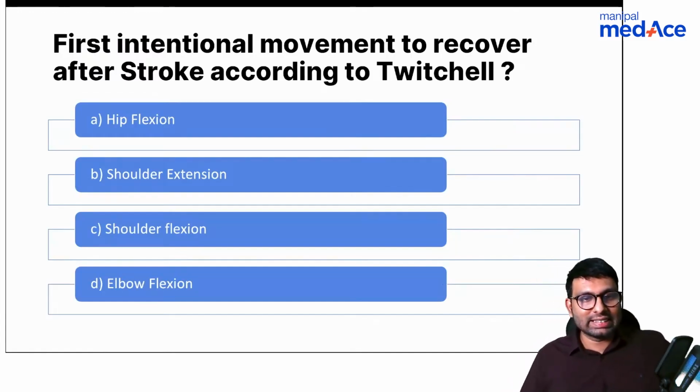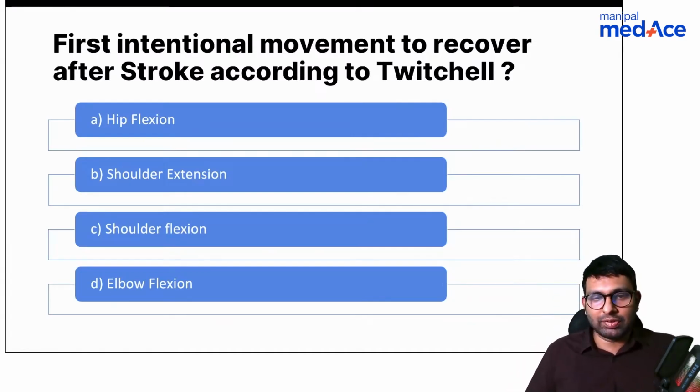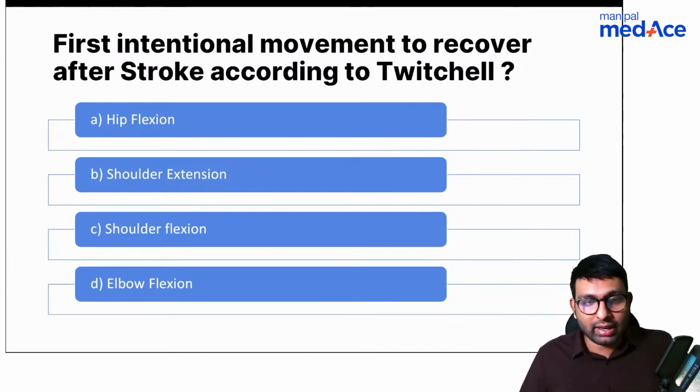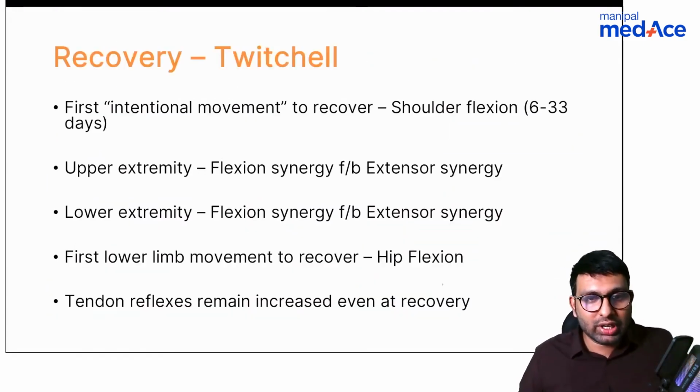Okay, Dr. Jain says it's C, shoulder flexion. Starry Sky says it's D, elbow flexion. Stardust says it's D again, elbow flexion. Okay, kudos to trying, all of you. So let's discuss what this Twitchell's theory actually talks about.